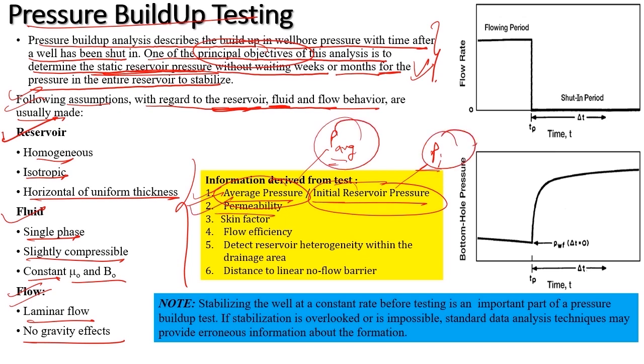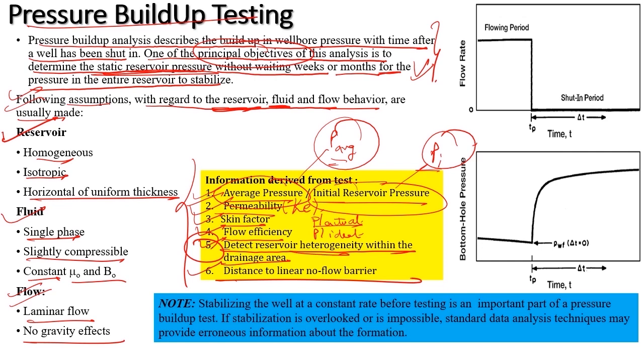Second is permeability. I will be obtaining effective permeability. Skin factor I have already discussed. It is the region of altered permeability near the wellbore. Flow efficiency is the ratio of productivity index actual divided by productivity index ideal. It can detect the reservoir heterogeneity within the drainage area. I have already discussed this. And the distance to the linear no flow barrier can also be determined. This particular point, detecting reservoir heterogeneity, I will discuss in a coming slide.